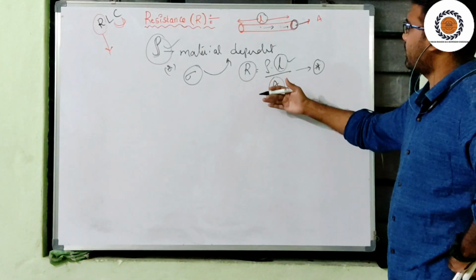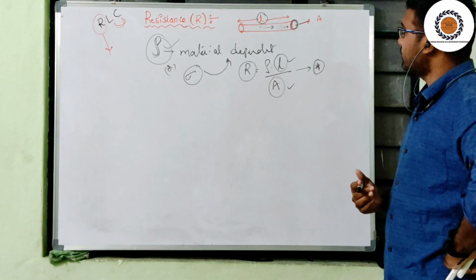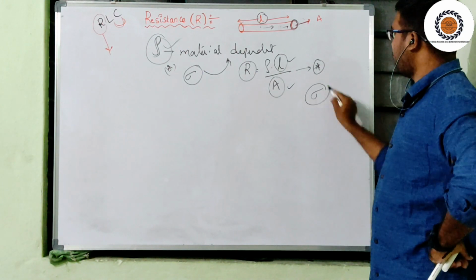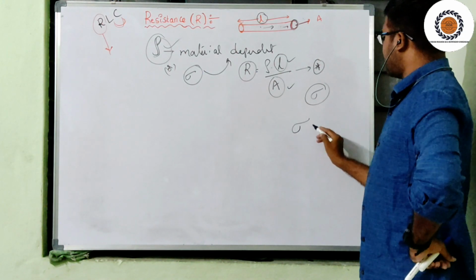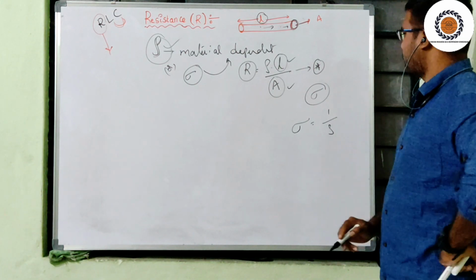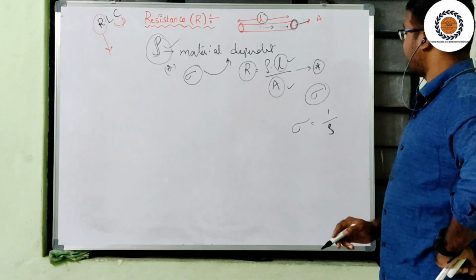Before deriving these conditions, I would like to explain what sigma, the conductivity, actually is. Conductivity is 1 divided by rho, that is, 1 by resistivity.